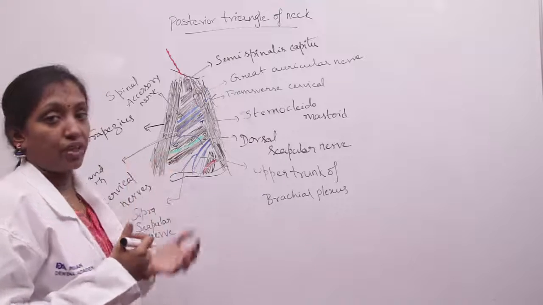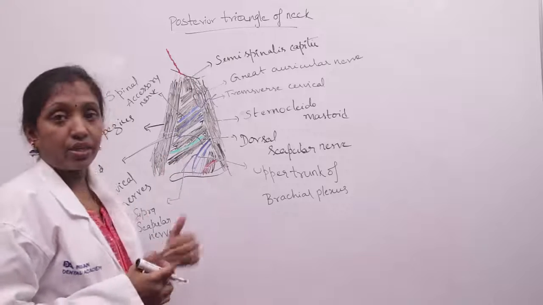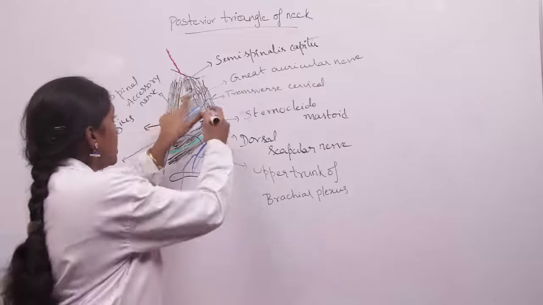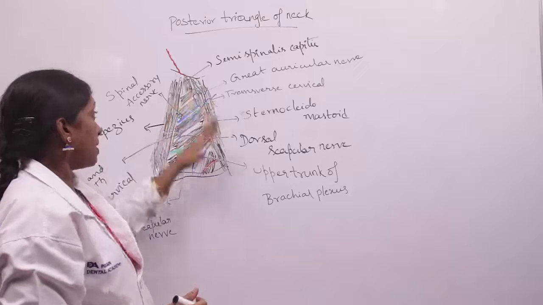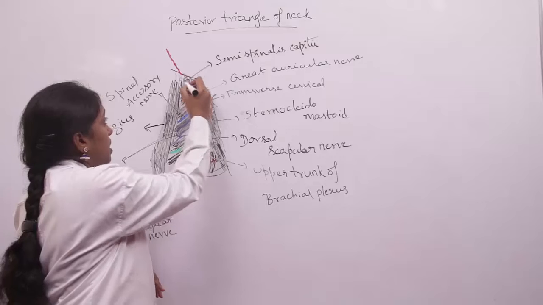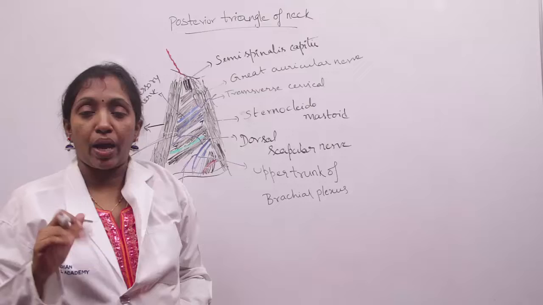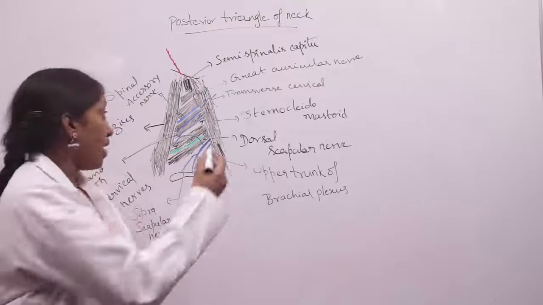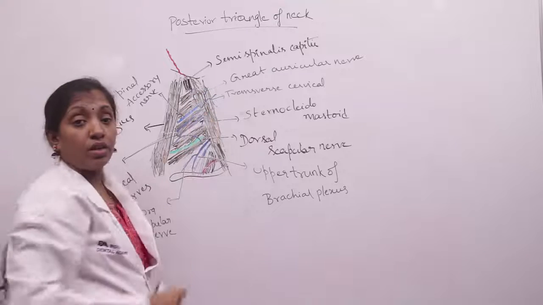Coming to the floor of the triangle, from above downwards, it is formed first by semispinalis capitis, whose fibers are vertical. All the remaining muscles forming the floor of the triangle have fibers that go backwards and downwards.